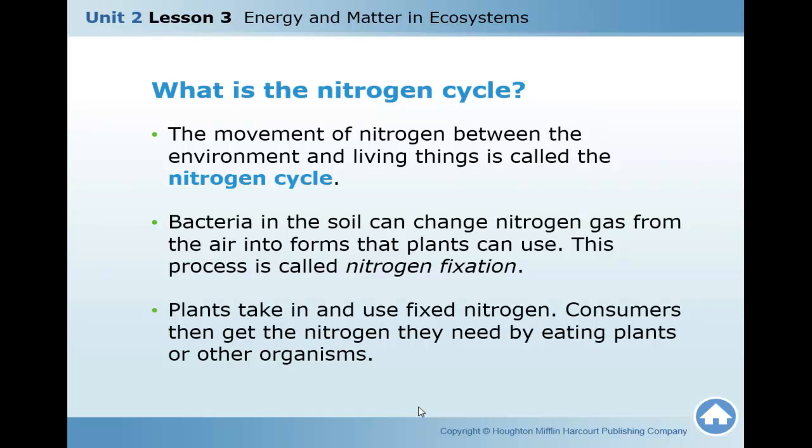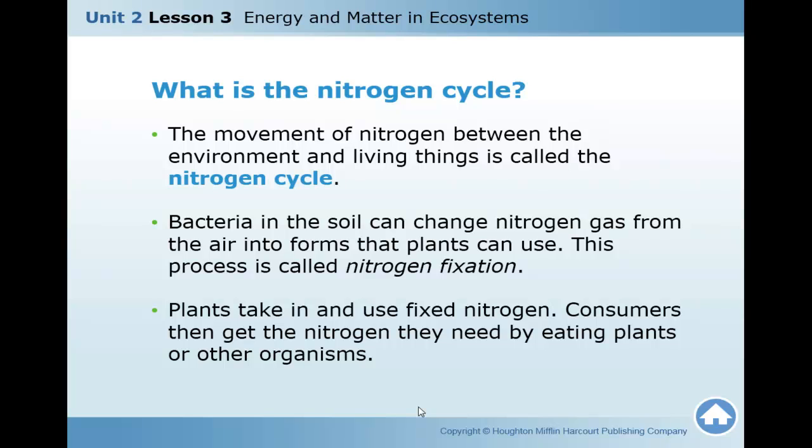Now we will talk in detail about the nitrogen cycle. What is the meaning of the nitrogen cycle? It means that nitrogen will return back to the ecosystem again. The movement of nitrogen between the environment and living things is called the nitrogen cycle.